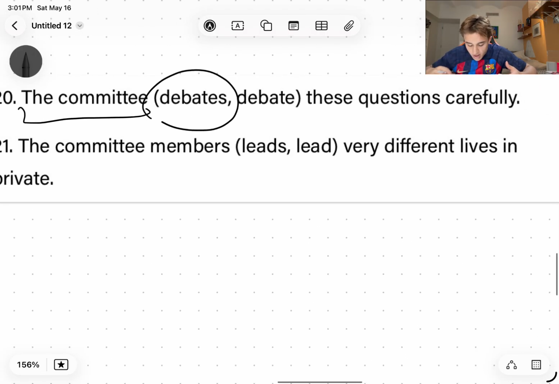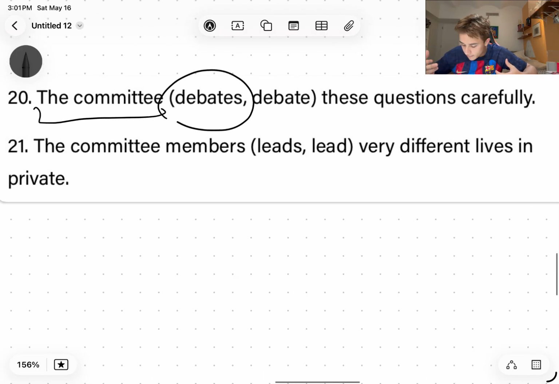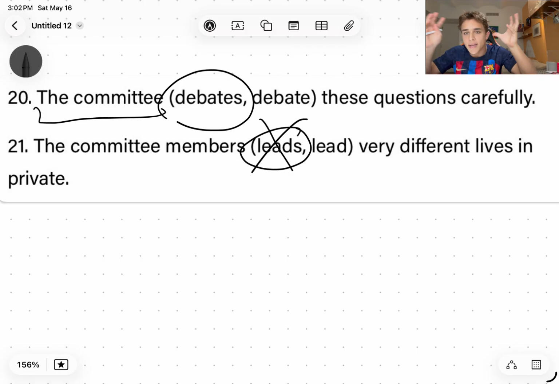But here, right, the committee members lead very different lives in private. This is sort of a continuation of our talking about the committee. But here, it's not actually going to be leads, because the committee members is now no longer describing the committee as one whole unit of people. It's describing the people separately. And there is implied to be multiple members of this committee, so it should be plural, right? It says committee members, not this committee member or this committee leads a very different life in private. So the answer for this one is going to be lead.